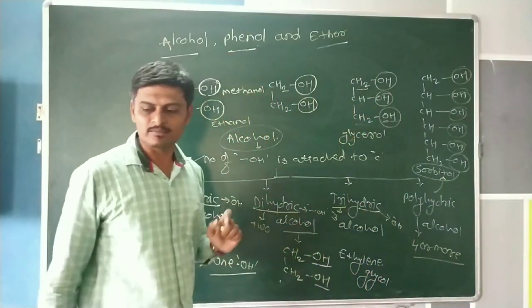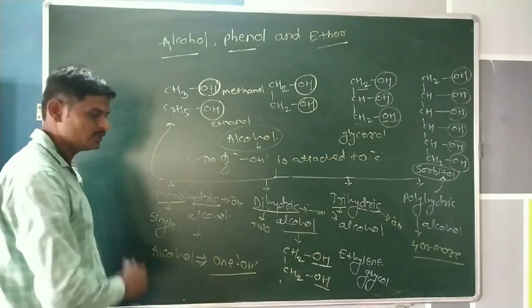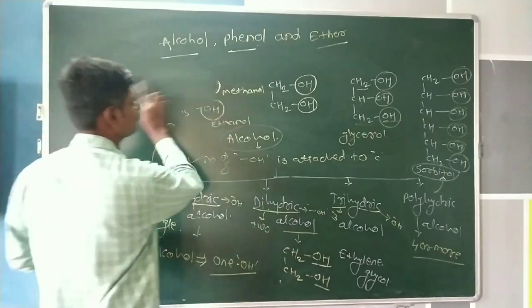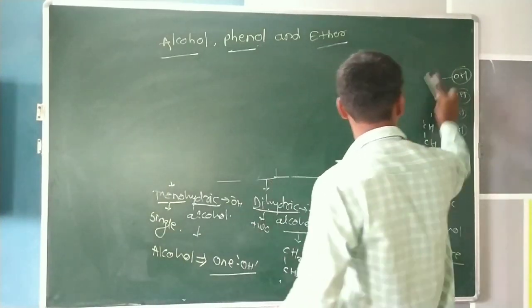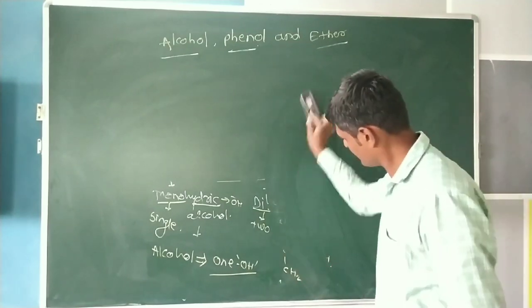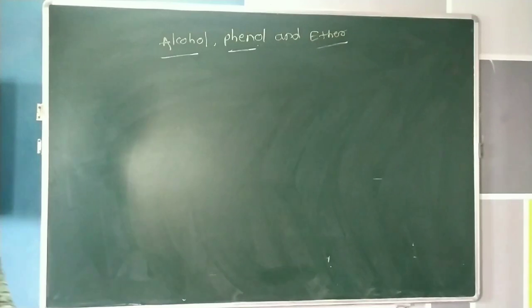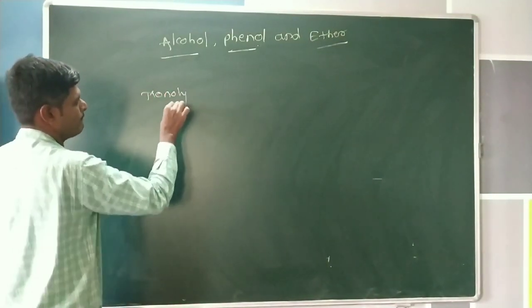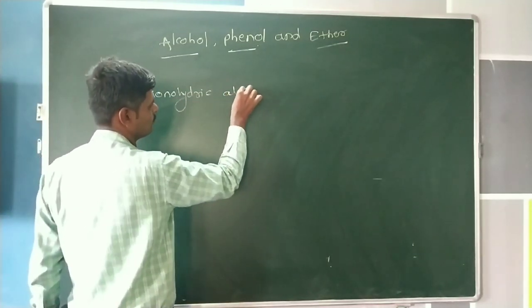Okay guys, firstly we can consider monohydric alcohol.